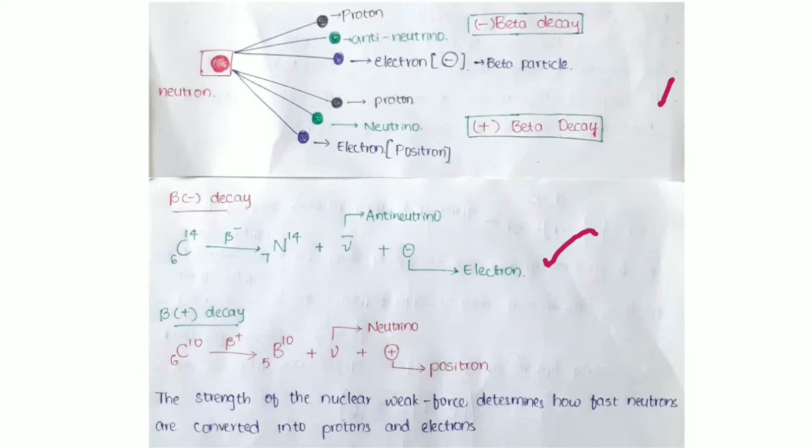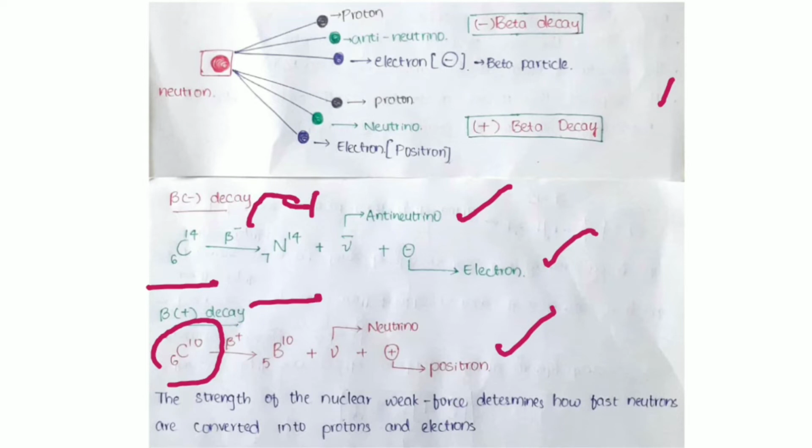See, a carbon isotope after beta minus decay forms a nitrogen isotope, giving an antineutrino and an electron. Beta plus decay: the carbon isotope C-10 with beta plus decay gives boron-10 plus a neutrino and a positron.